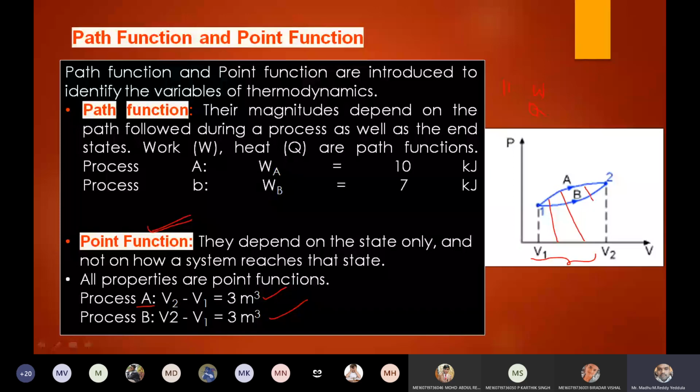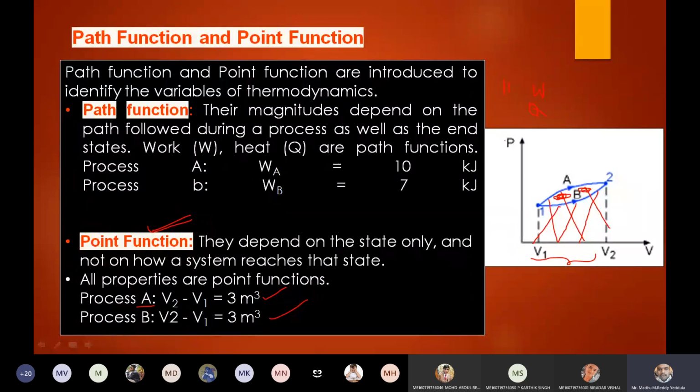If the system follows 1B2, the projected area is decreased. So if it follows 1A2, the system has to do this much extra work. This envelope is the extra work. Work always depends upon the path followed by the system.